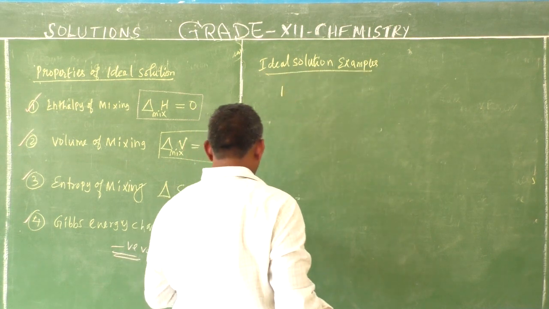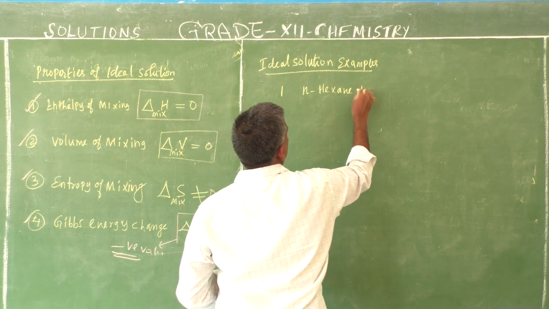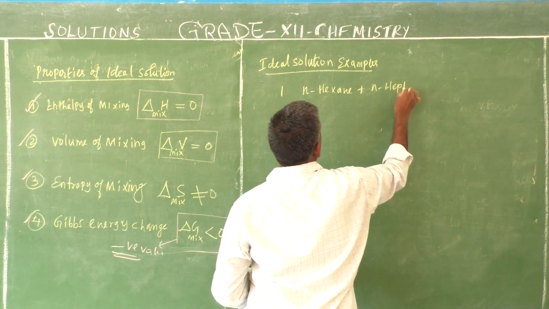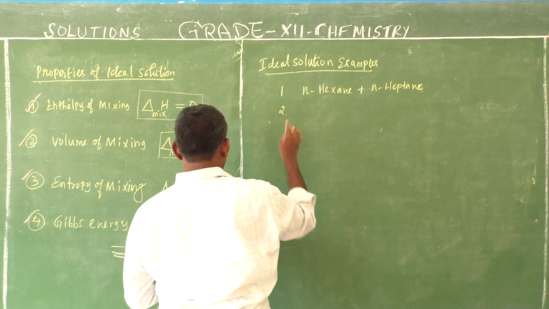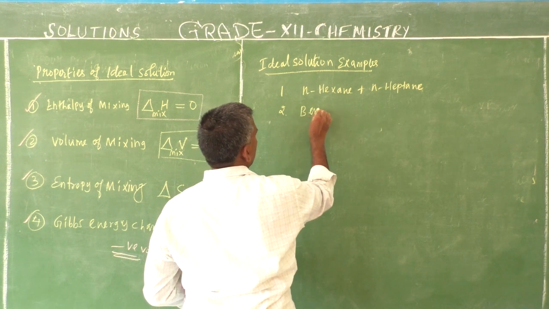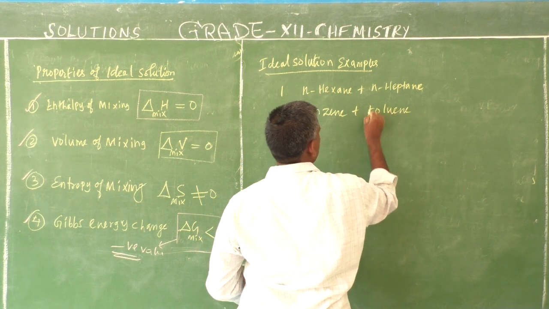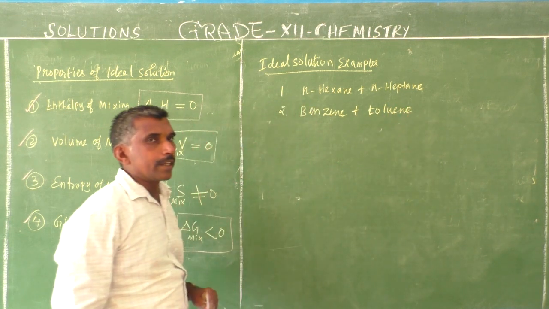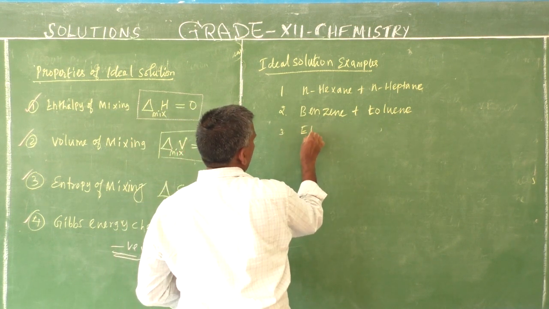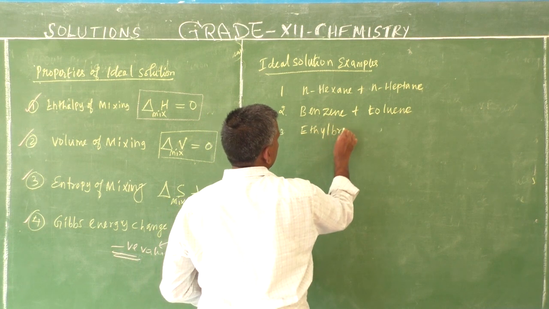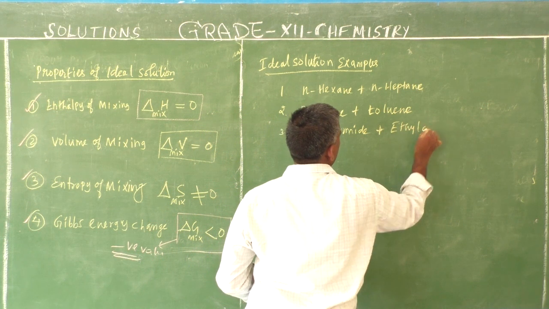One is N-hexane plus N-heptane. Second example, benzene and toluene. And third example, ethyl bromide and ethyl chloride.